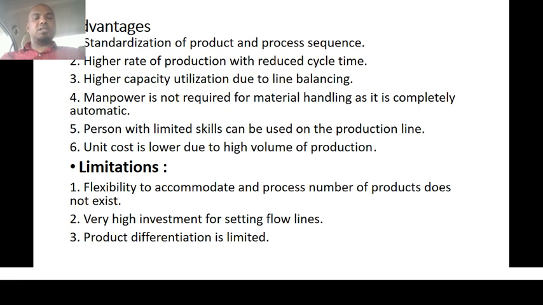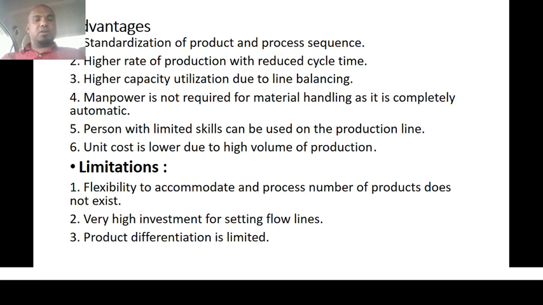So fifth one is persons with limited skills can be used in the production line. It doesn't require very sophisticated or very qualified persons to operate the machineries, because almost everything will be done by automation. So sixth one is unit cost is lower due to a high volume of production. Normally, continuous productions are large scale productions. So because of large scale production, we can enjoy the benefit of economies of scale. It will help you to reduce the cost.